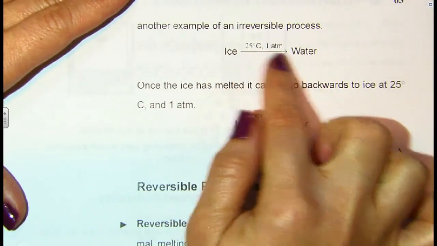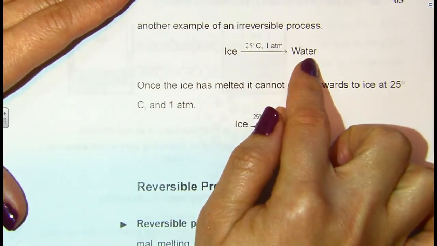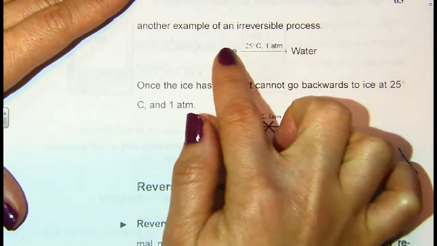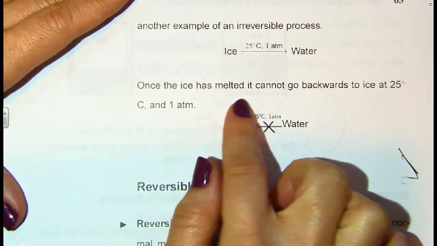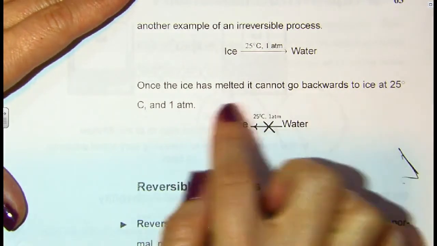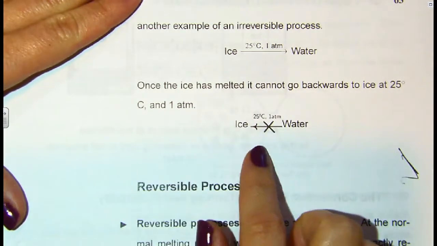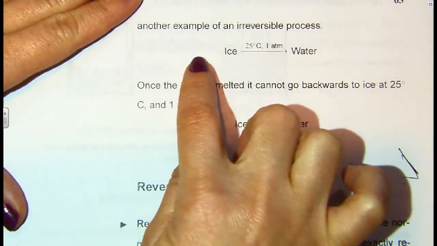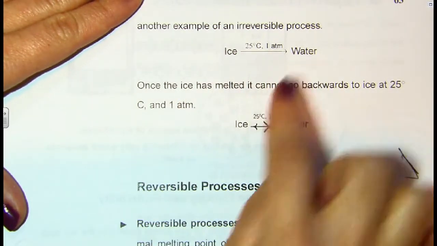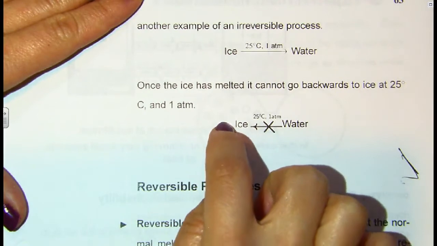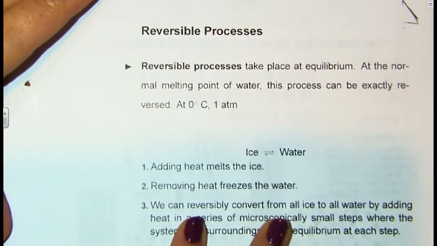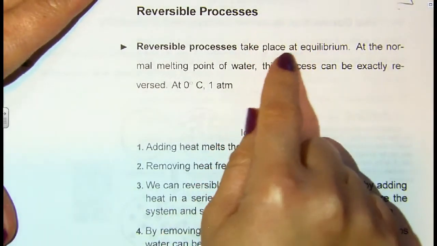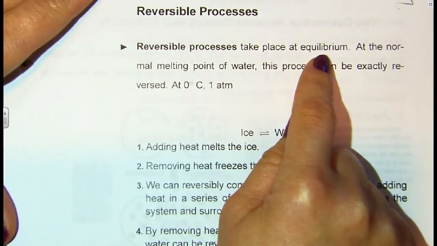At 25 degrees, the water is not likely to go in the reverse direction and spontaneously start becoming ice again. So once the ice has melted, it cannot go backwards to ice at a temperature of 25 degrees and 1 atmosphere. So this is spontaneous in the forward direction, but not spontaneous in the reverse. So it's an irreversible process. A reversible process, however, will take place when you have a state of equilibrium.